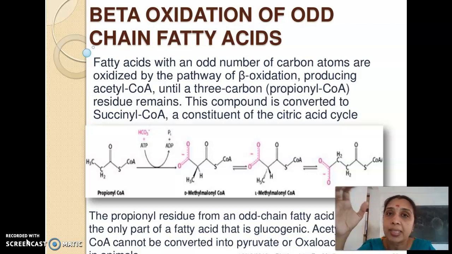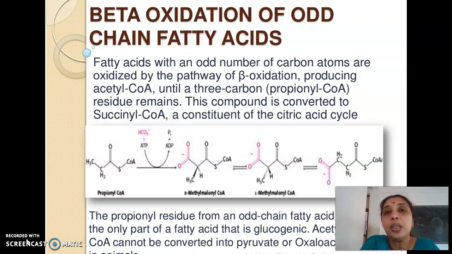So glucagon goes and binds to the receptor. It activates the adenylate cyclase enzyme. Cyclic AMP will be formed. Cyclic AMP activates protein kinases. Protein kinases convert the inactive TG lipase to active TG lipase, so that TG undergoes breakdown. More and more free fatty acids will be liberated into the hepatocytes or liver, muscle, adipose tissue, etc., so that the fatty acid can be oxidized. Clear? So that was the regulation.